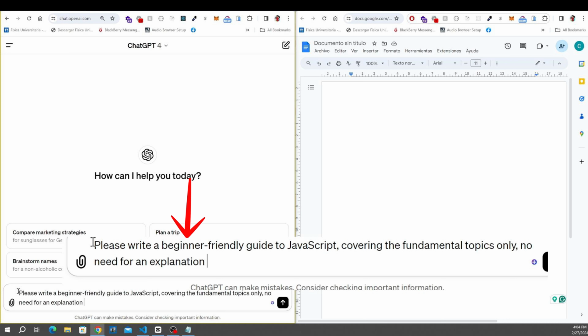It's like setting the stage or tuning an instrument before a performance. And when writing prompts, it's always best to have a clear idea of your goal. In this case, we are only looking for the fundamental topics. And telling ChatGPT no need for an explanation helps it focus only on writing the fundamental topics.